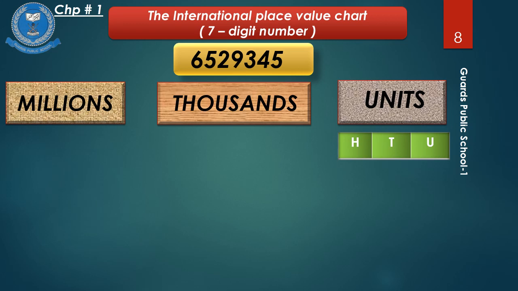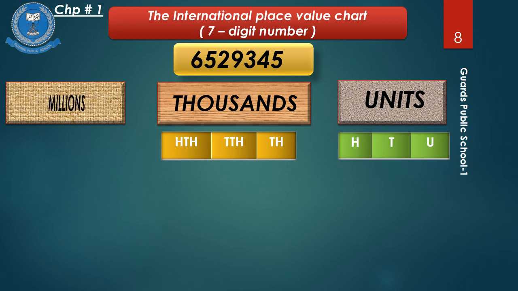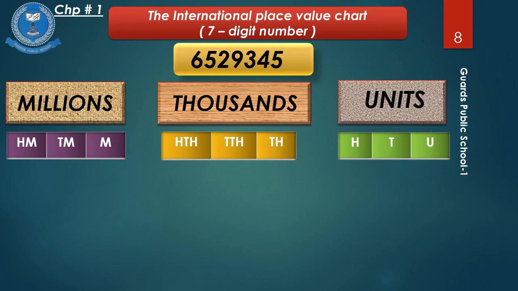The second period is of thousand. It is further divided into 3 places, again thousand, 10,000 and 100,000. The third period is of million. It is further divided into 3 places, again million, 10 million and 100 million. Now start placing the digits in the place value chart. Let's begin. 5 is at unit place, 4 is at tens place, 3 is at hundred place, comma.